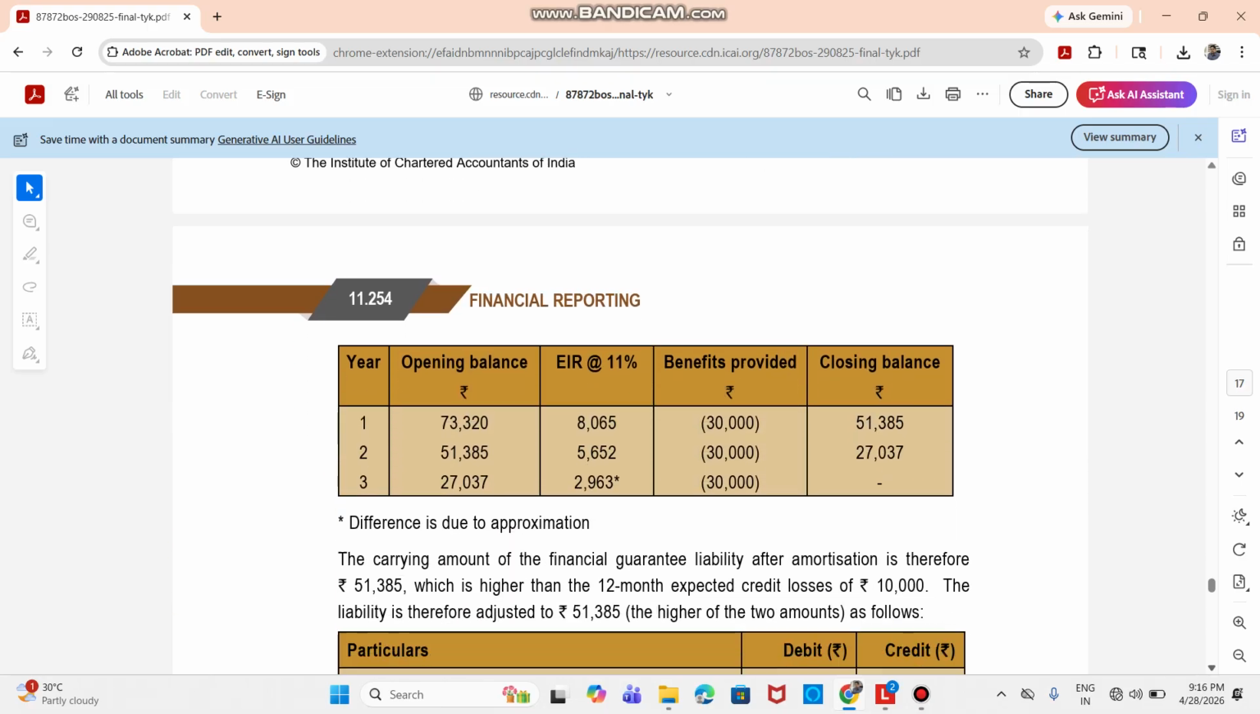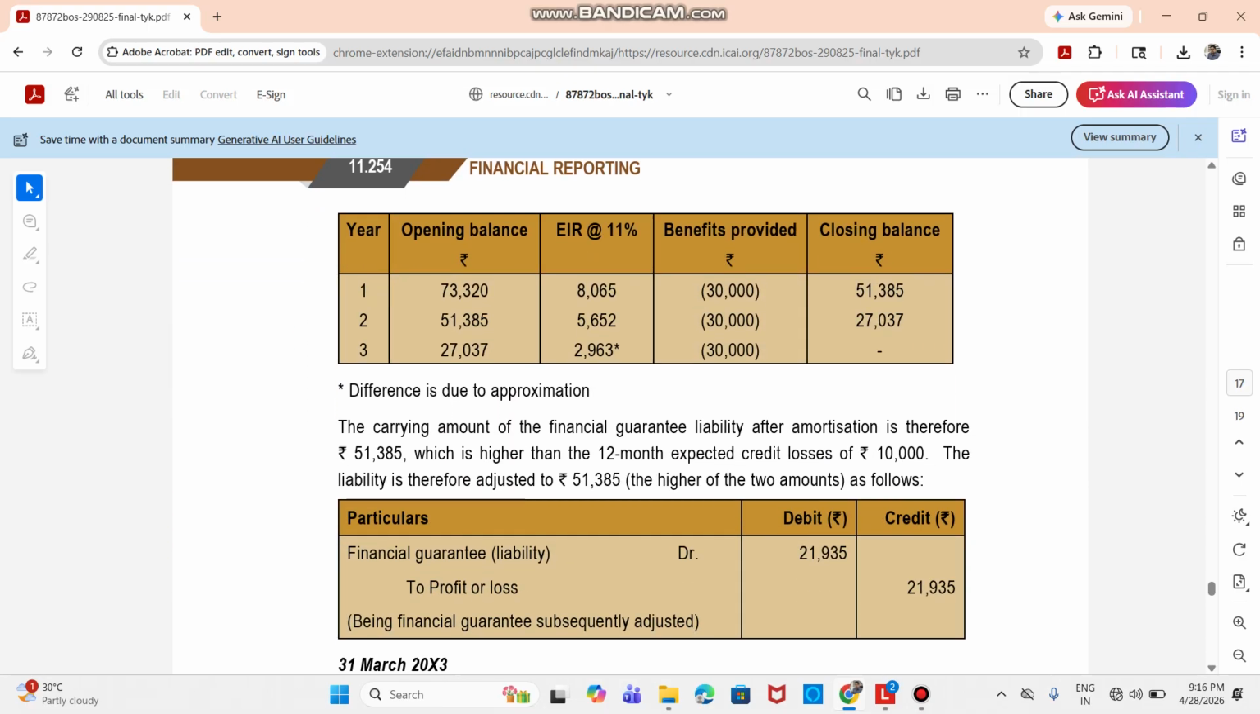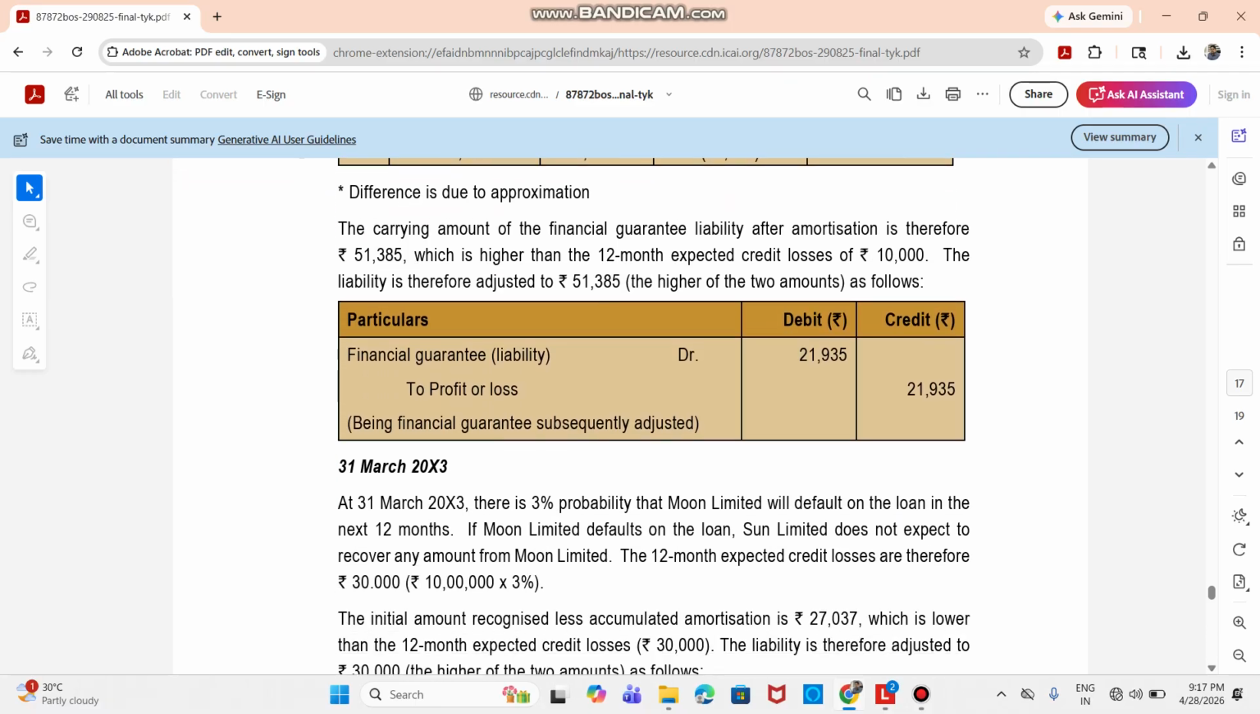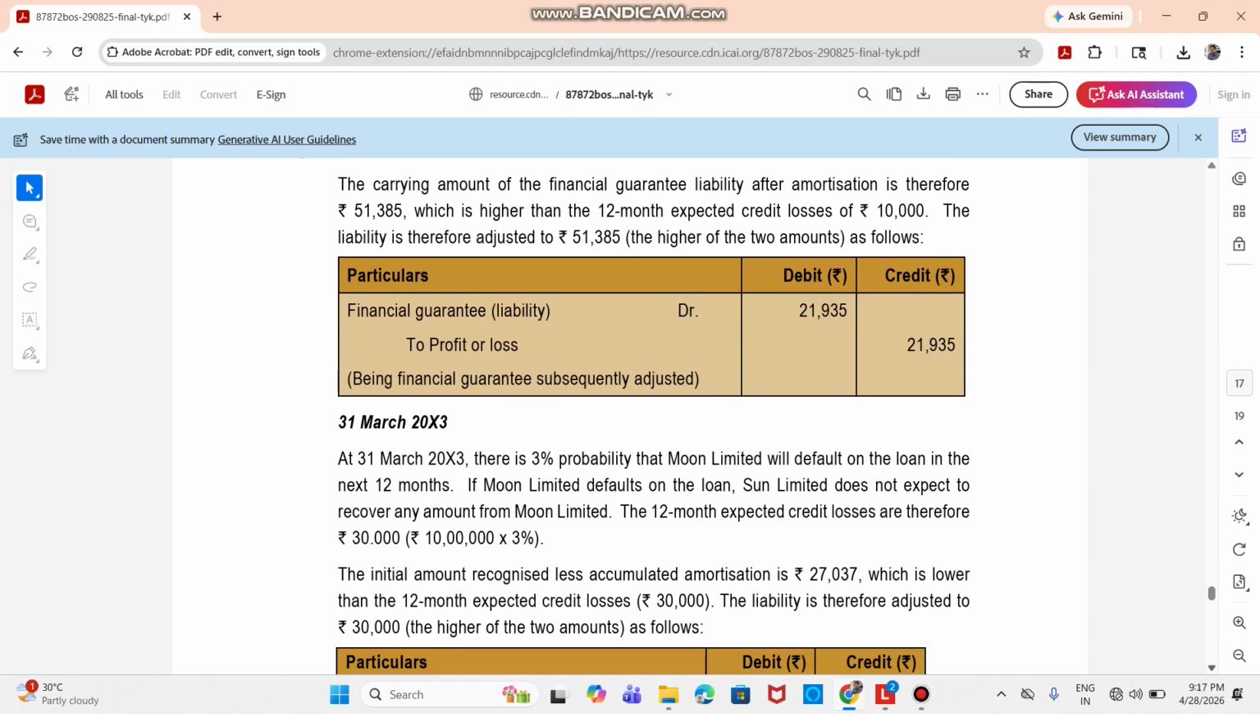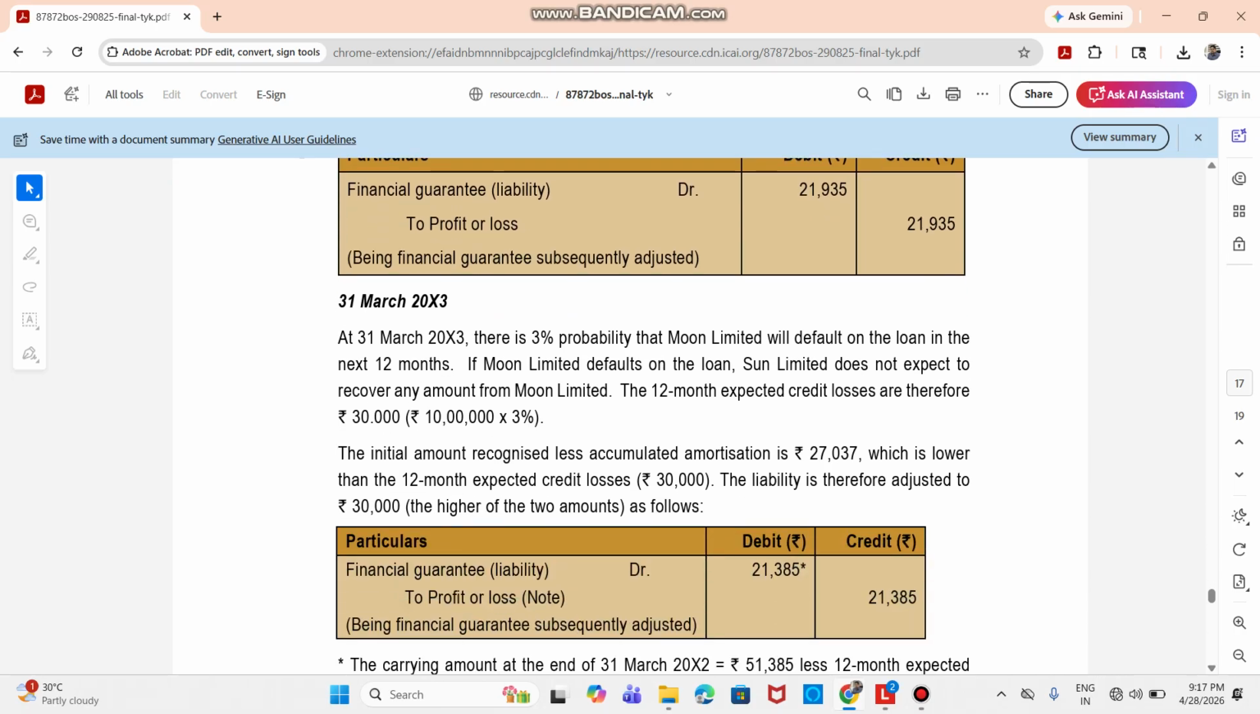Then pass the journal entry for the same, that is financial guarantee liability to P&L, to bring that financial guarantee to the amount as of 31st March 2022, because 10,000 is lower than 51,385. So the adjustment amount comes to 21,935. That is nothing but 73,320 minus 51,385. Same way you have to do for 31st March 2023 as well, and again pass the entry. That is it. 8 to 10 marks will be in your pocket. So this is a very important question.